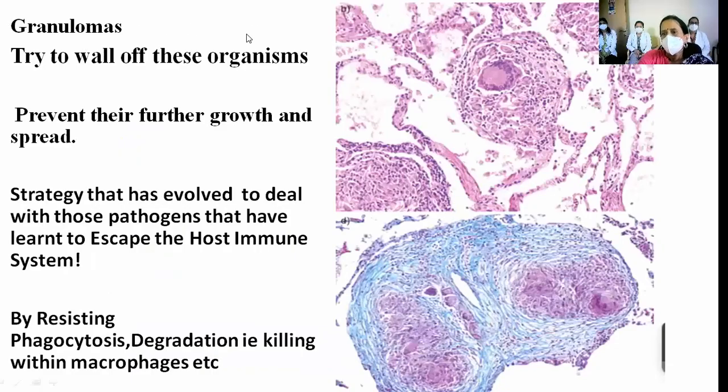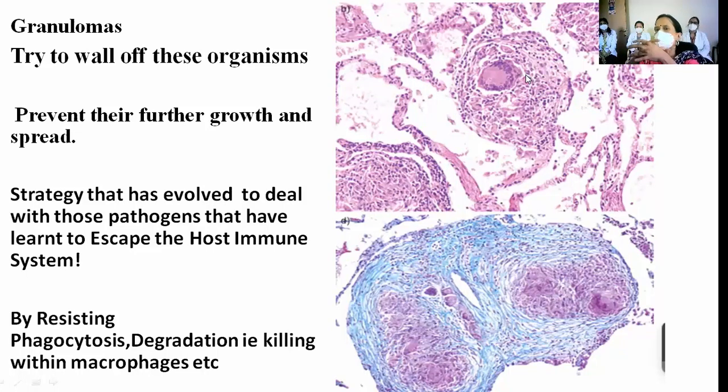The main aim of this granuloma is to wall off these organisms. In the initial phase of COVID, we had containment zones. Each house was sealed because we didn't want people to come out, since it was not the virus moving, it was people moving and carrying the virus. So the main idea here is that granulomas are formed to wall off these organisms.